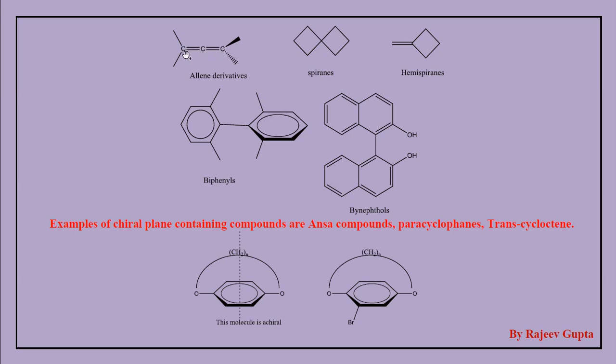Which axis is called chiral? This carbon double bond carbon double bond carbon axis becomes chiral. At present, if we observe, these molecules are not chiral.